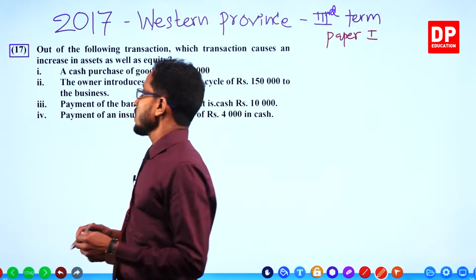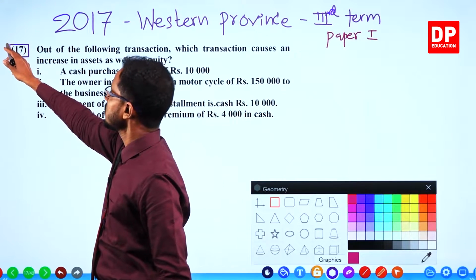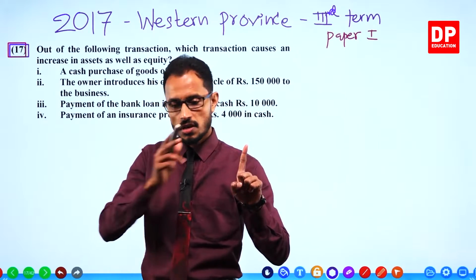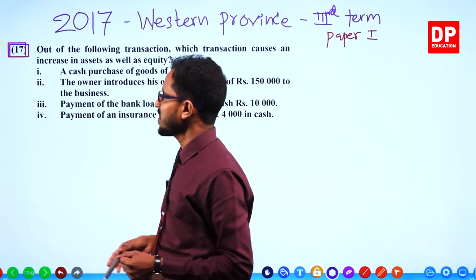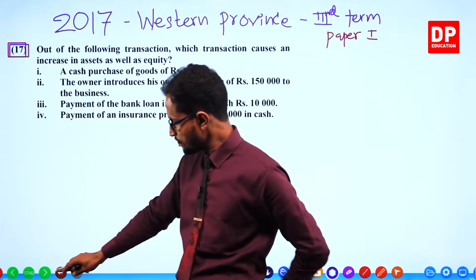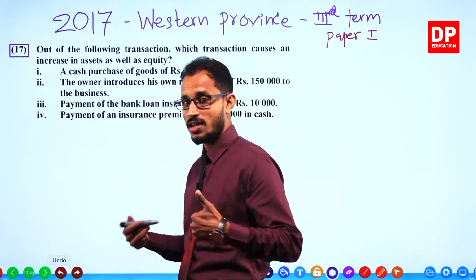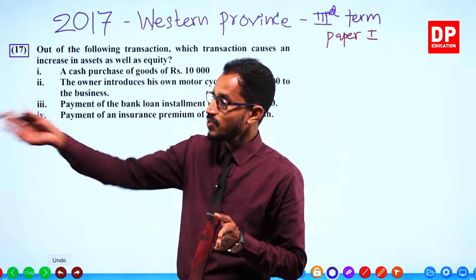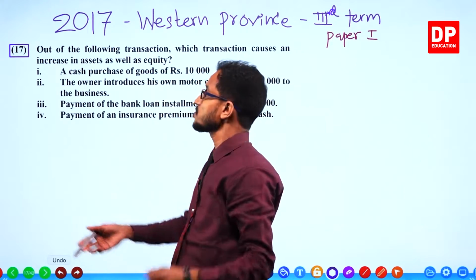We are starting today from the 17th question, because we did the first question up to the 16th. Those are the business studies questions. From the 17th question, accounting starts. We know, right? Everybody knows. From the 17th question upwards, up to 40, we have accounting questions.